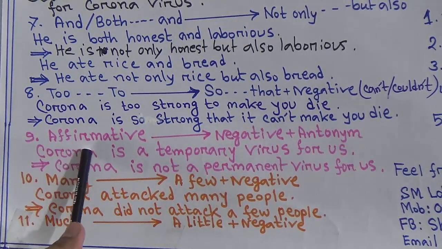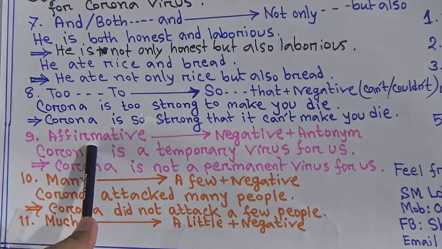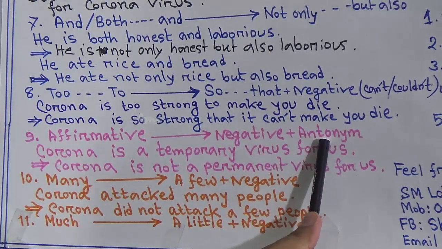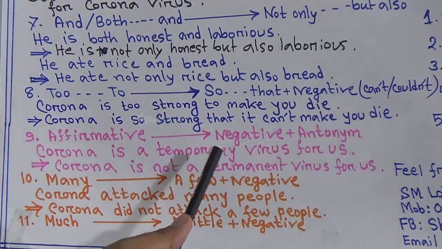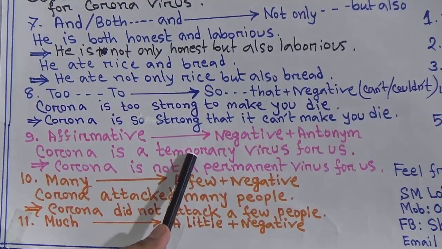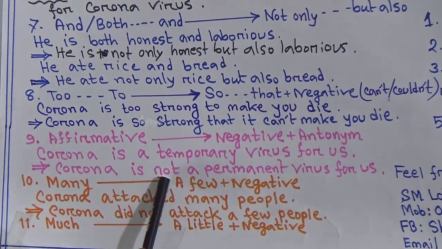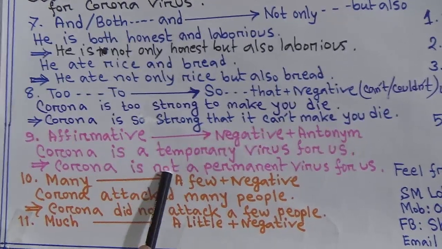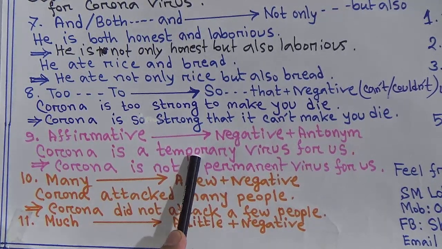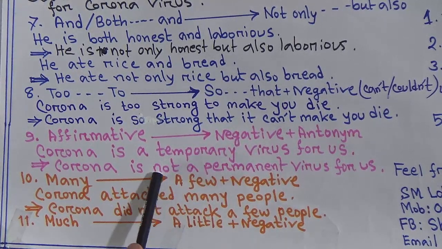Next number 9. Affirmative will be changed into negative and the antonym form of the words. If I say corona is a temporary virus for us, search which would be the antonym of temporary and make the sentence negative. So corona is not a permanent virus for us. Here was temporary, I have used permanent, the antonym of temporary, and negative form.